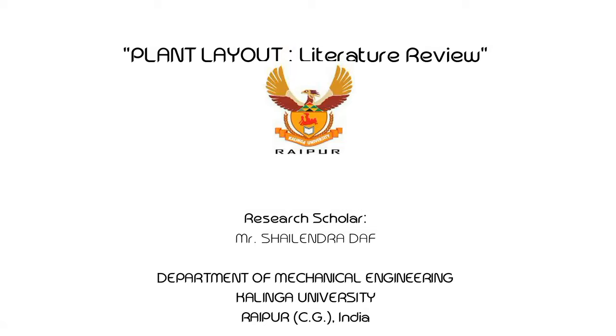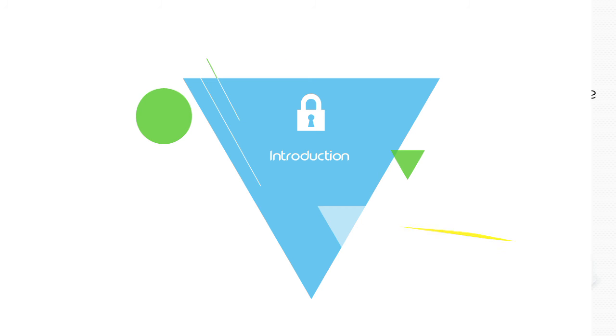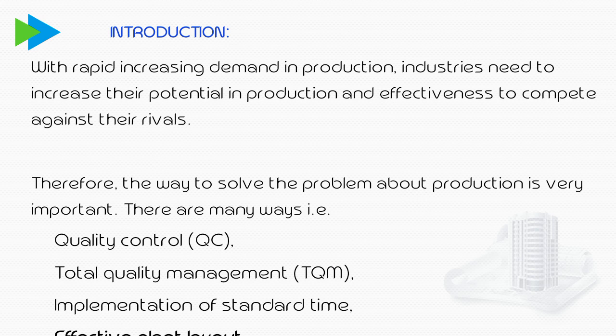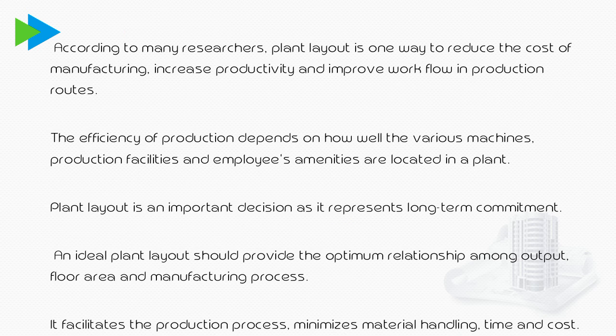Plant layout, a literature review. With rapidly increasing demand in production, industry needs to increase its potential in production and effectiveness to compete against its rivals. Therefore, the way to solve the problem about production is very important. There are many ways, that is quality control, total quality management, implementation of standard time, and effective plant layout. We concentrate on effective plant layout.